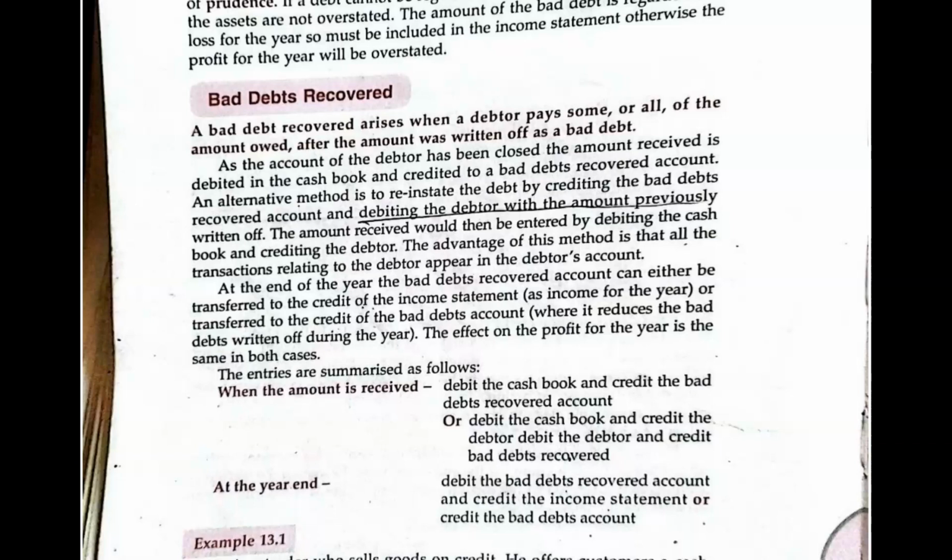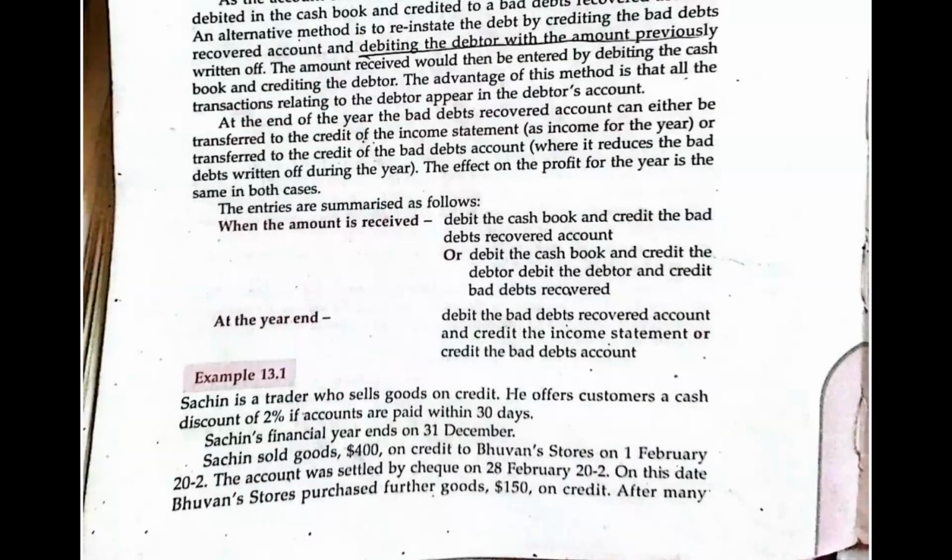That's after you had already written them off as bad debtors. Maybe the entries: when the amount is received, you debit the cash book, because it's a receipt from the debtors. Debit the cash book, and then you credit the bad debt recovered account.